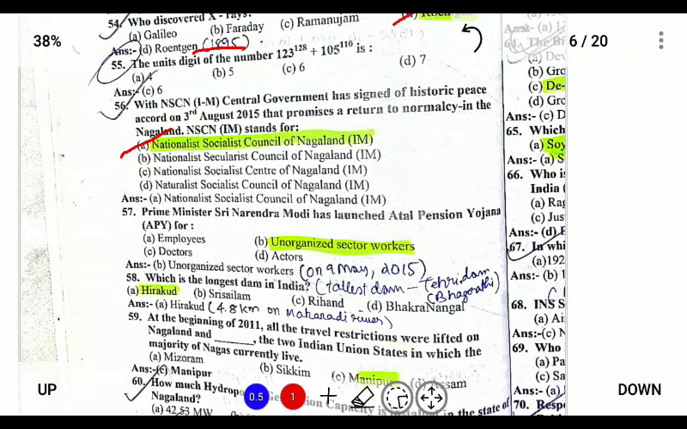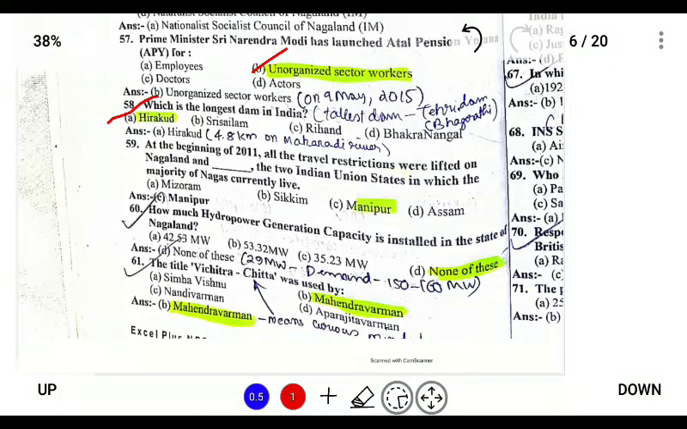Next, Prime Minister Shri Narendra Modi has launched the Atal Pension Yojana for the unorganized sector. Which is the longest dam in the world? The longest dam in the world is Hirakud Dam, and it is 4.8 kilometers in length, and it is located on the river Mahanadi in Orissa. So the longest dam is Hirakud Dam.